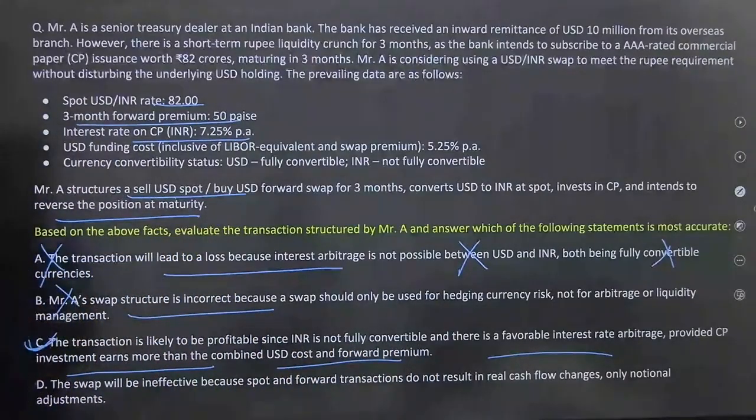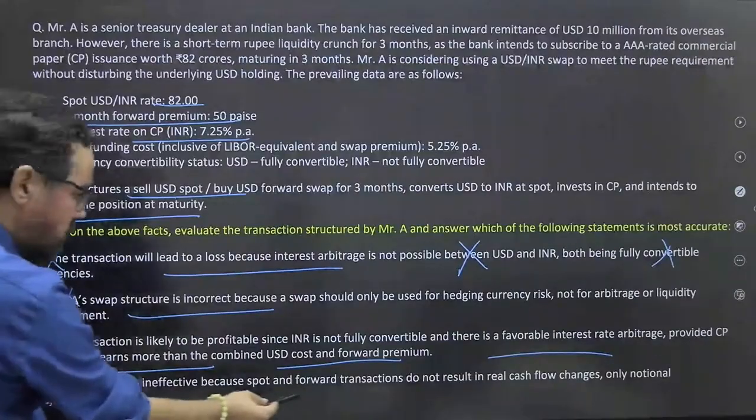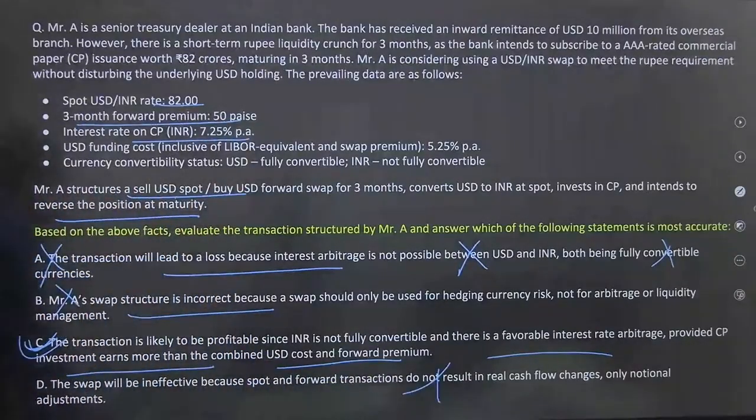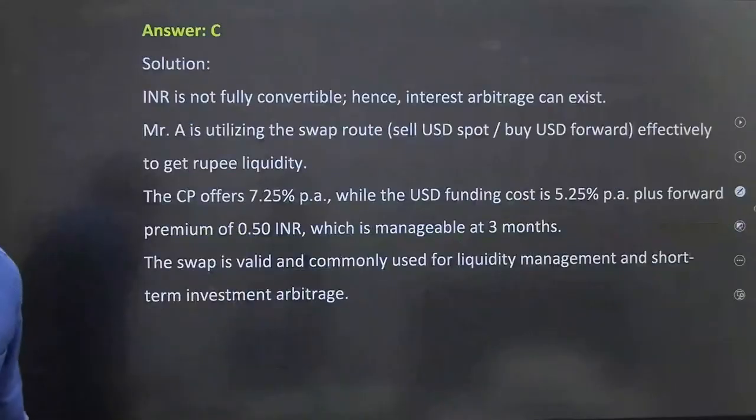100% C should be right answer. Ineffective because spot and forward transaction do not result. No. So your option C. 100% C should be right answer for this one. Very good. Santosh sir, awesome.